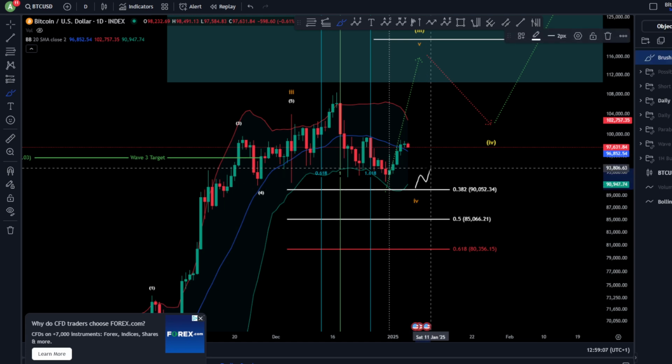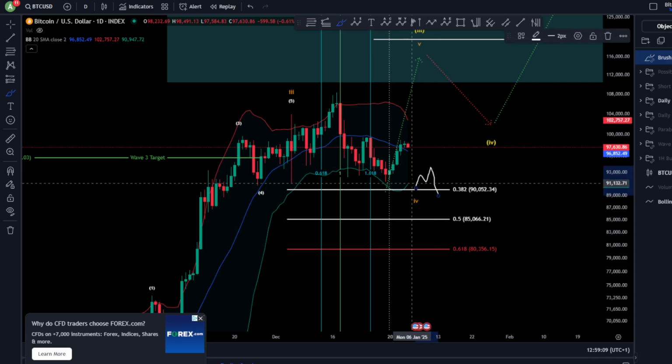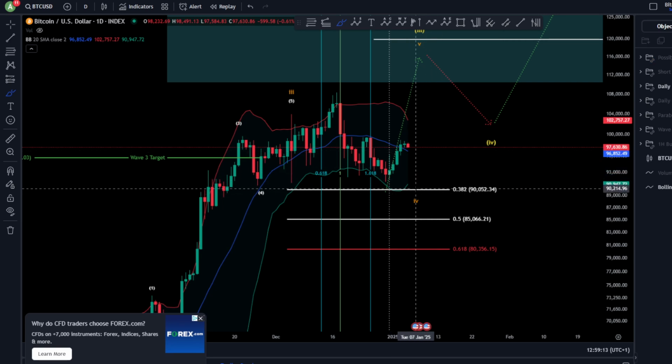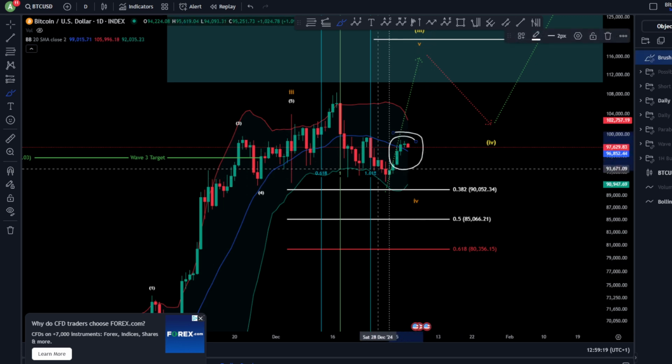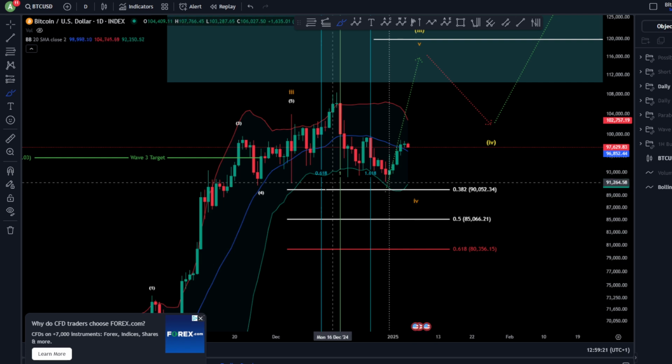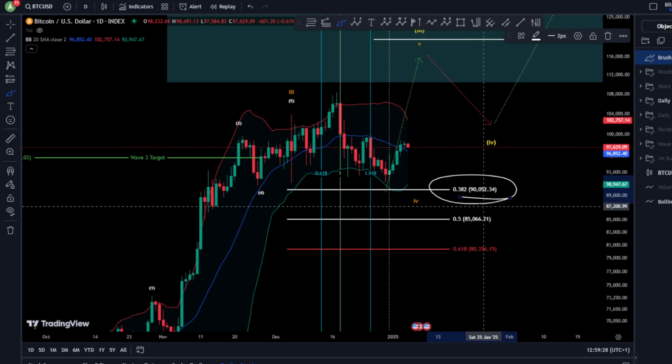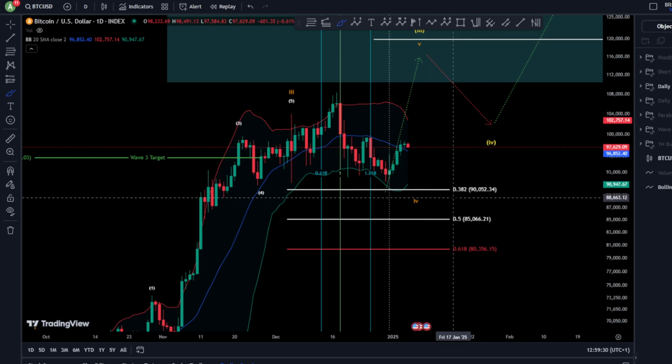If we're continuing towards the downside, you will see 3 waves rather than 5. And from there, we can know exactly what the potentials are between the bullish and bearish scenario. Currently, we are still in a bearish horizon here that might unfold at least until the 90,000, I would say.